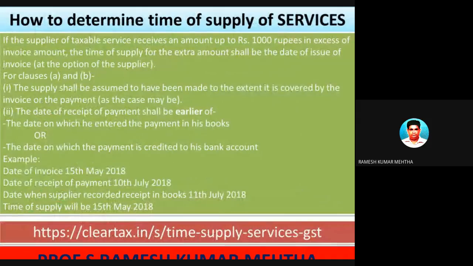Again, this slide is extracted from this source, cleartext.in. So let's take an example here. If the supplier of taxable services receives an amount up to rupees 1,000 in excess of the invoice amount, the time of supply for the extra amount shall be the date of issue of the invoice. Number one, clause A and clause B. For clause A and clause B, you can have an understanding on your own, and when we are doing a small problem, we are going to talk about this particular point elaboratively.